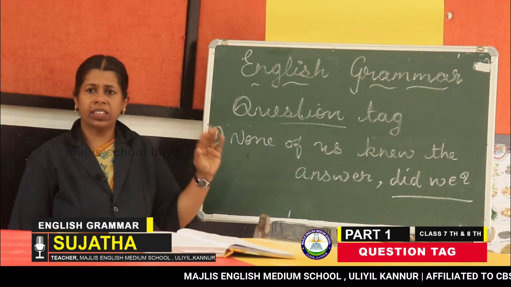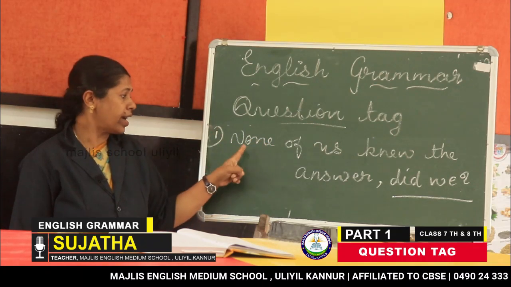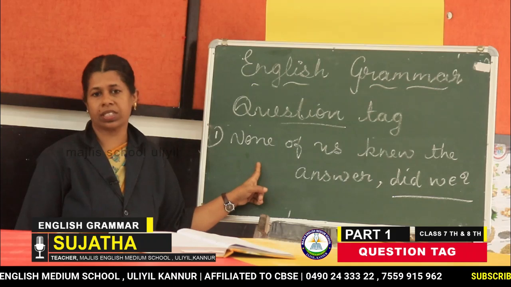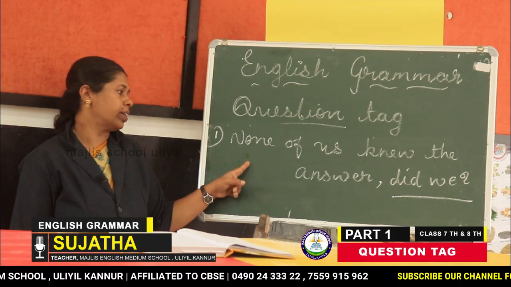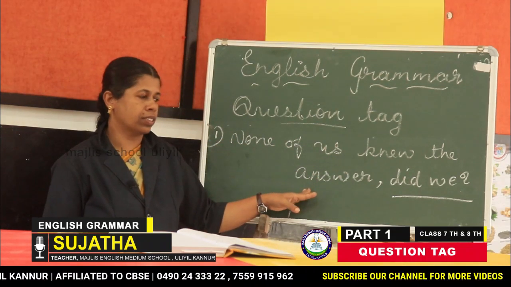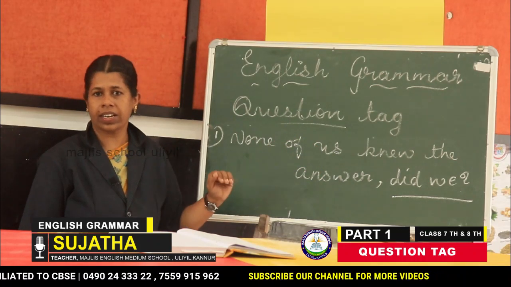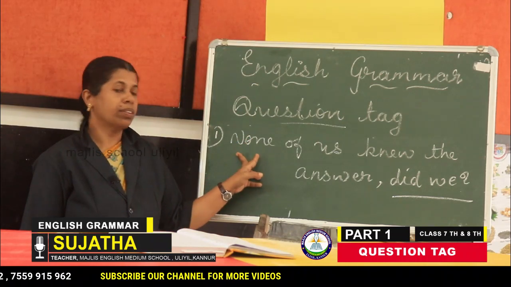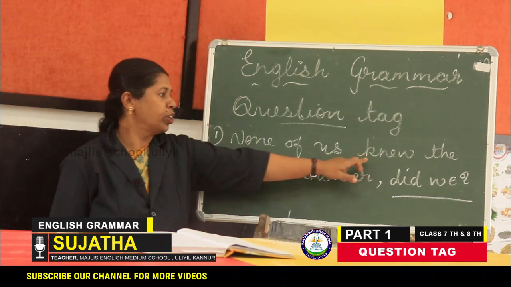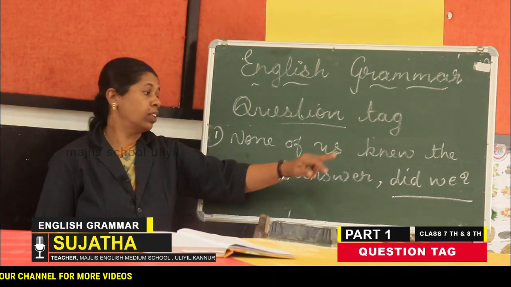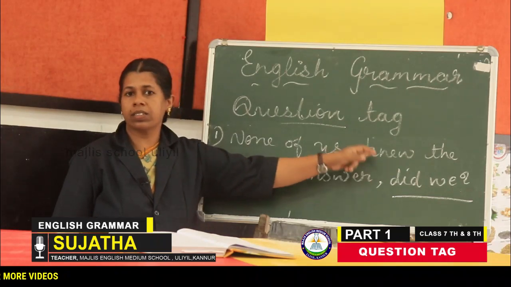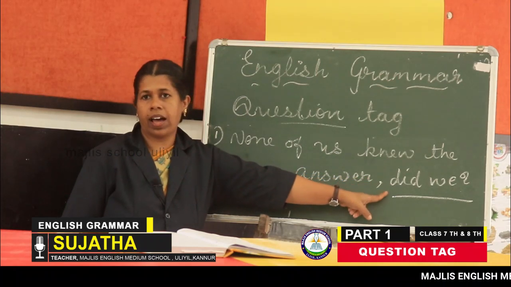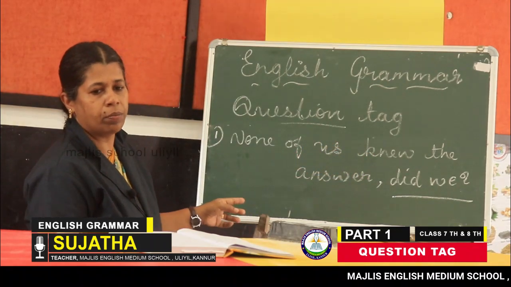But by looking at it we may think this is a positive sentence. But none is mentioned here, so this is a negative statement. None of us knew the answer. Did we? That is the correct answer. Clear? All of you got it? None is negative, and knew is simple past tense. So for simple past tense, we split it as did plus know. That is why the answer is did we.